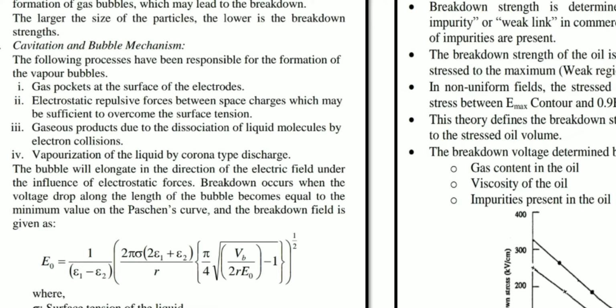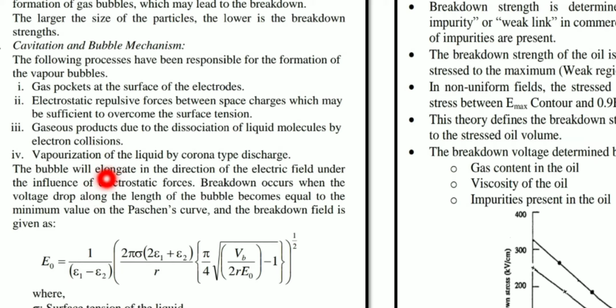Okay. So next, suppose we consider any oil, either transformer oil or petroleum oil. If vapor bubbles are present in that oil, the vapor bubble will elongate in the direction of the applied electrical field, under the influence of which forces? Electrostatic forces.